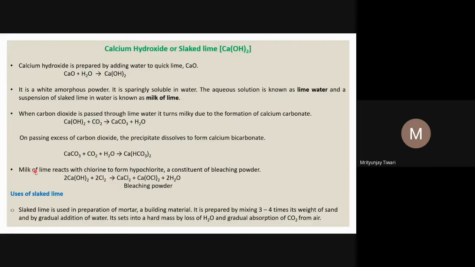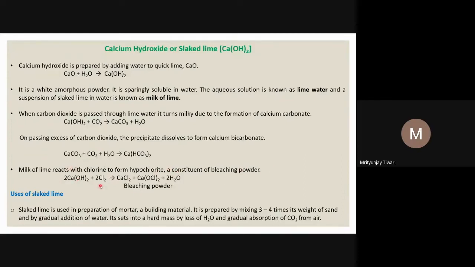And the milk of lime reacts with chlorine. Milk of lime means the suspension of slaked lime in water. It reacts with chlorine to form hypochlorite, meaning calcium hypochlorite, because calcium metal is used, which is a constituent of bleaching powder.